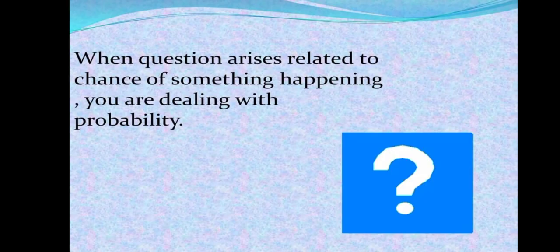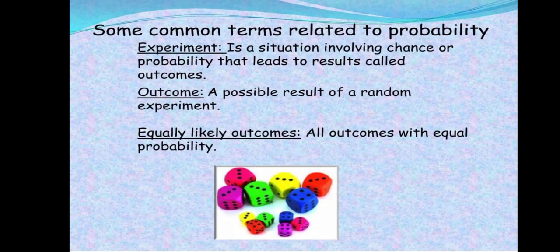Now, when any question arises related to the chance of something happening, we can use probability because probability is the easiest way to solve that. Now, there are some common factors related to probability. I will go one by one. The first factor is experiment. An experiment is a situation involving chance or probability that leads to results called outcomes.